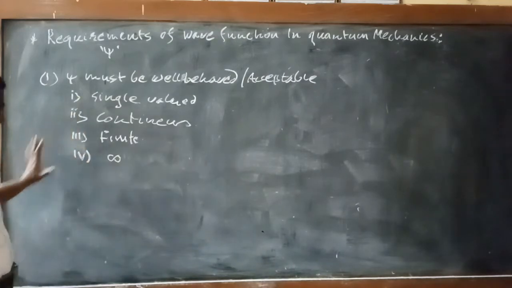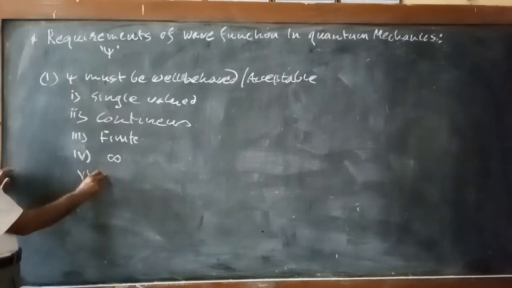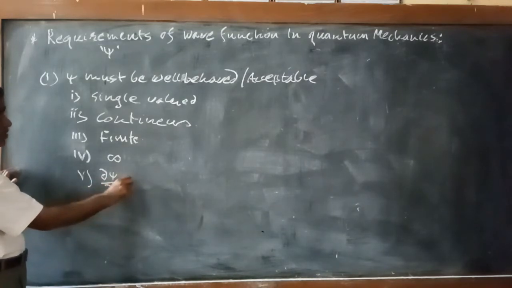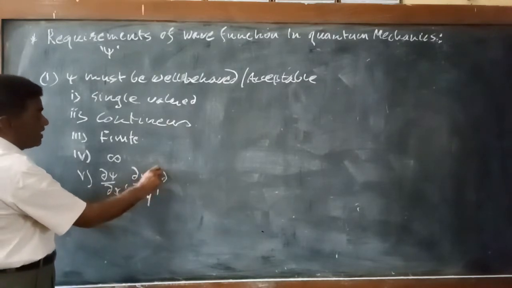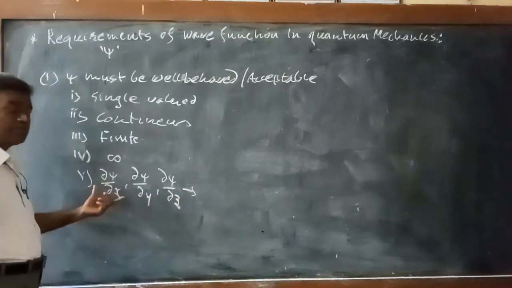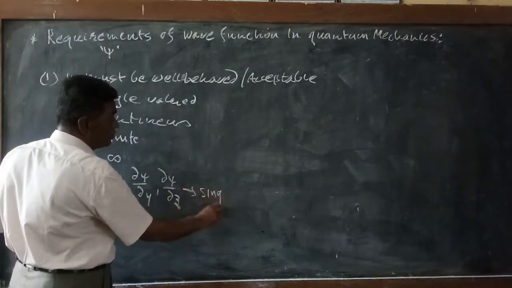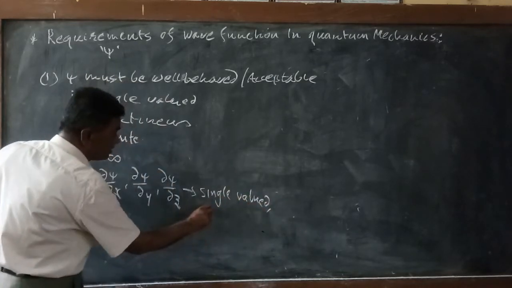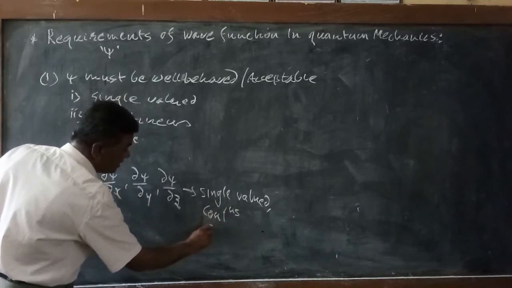The fifth one is that the partial derivatives of the wave function, that is delta psi divided by delta x, delta psi divided by delta y along the y direction, and delta psi divided by delta z, must also be single valued, continuous, and finite.